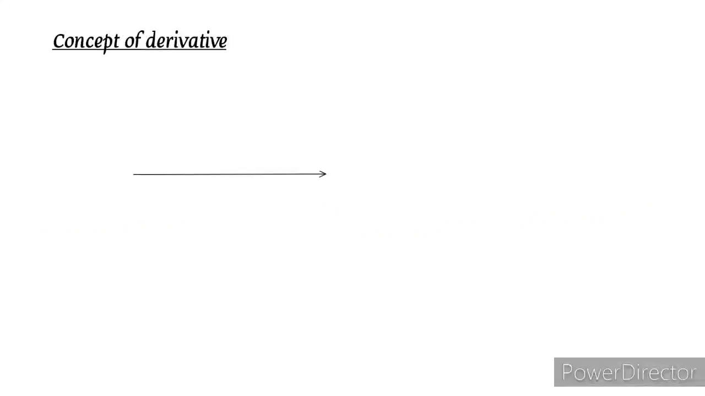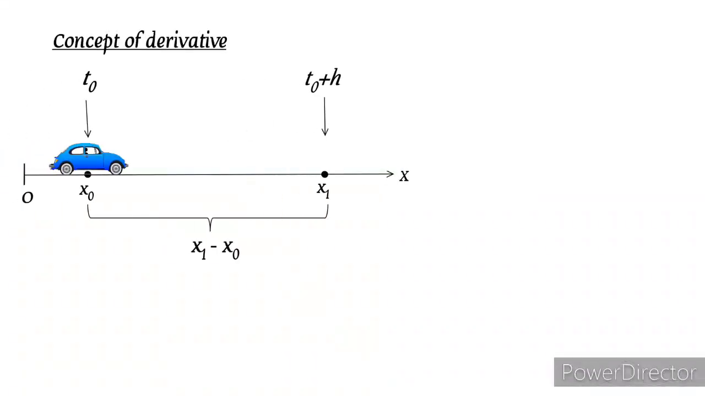Now, suppose we consider the linear motion here. Let x0 be the position of the car at time t0. Suppose it is moving in positive x direction. Also at time t0 plus h, the position of the car is at x1. So the car has traveled a distance x1 minus x0.